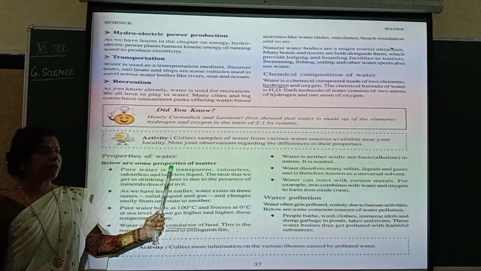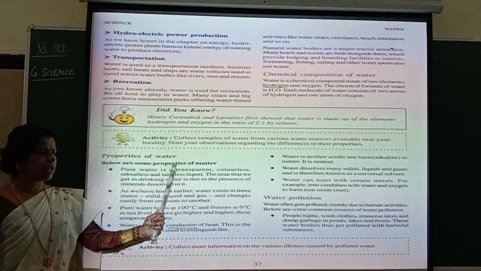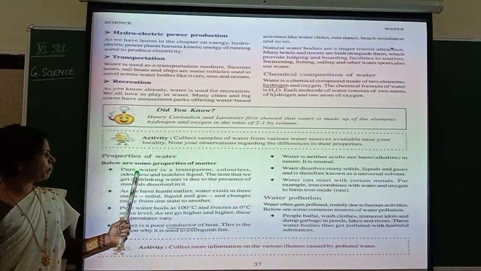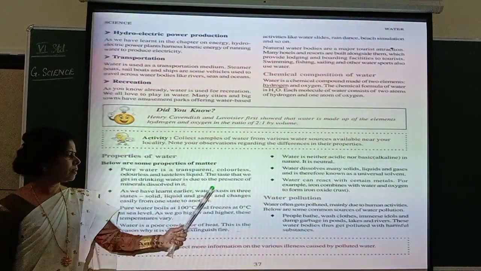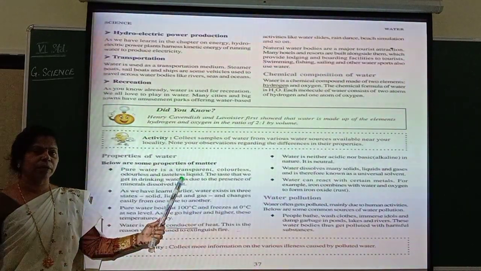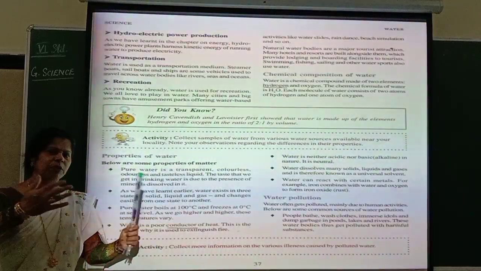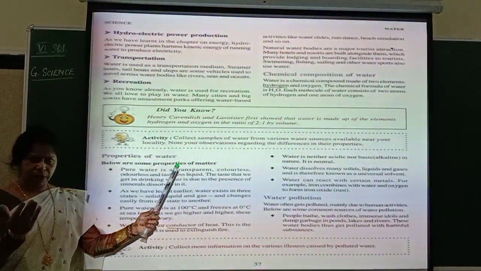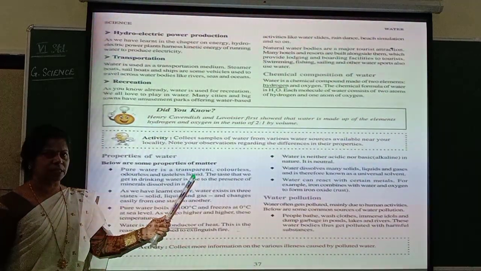Below are some properties of matter. Pure water, properties of water is also a matter only. Pure water is a transparent, colorless, odorless and tasteless liquid. You know, if you drink pure water, how it is? It will be fully transparent, means you are able to see through it. Or if anything is kept below that water, you are able to see that. That is called transparency.